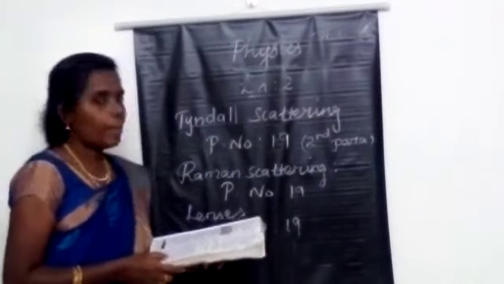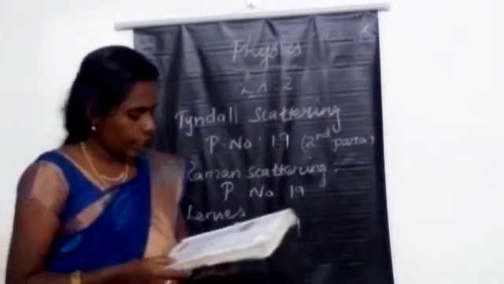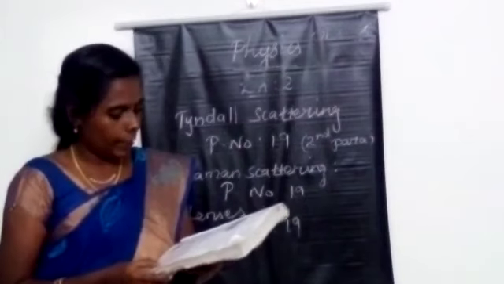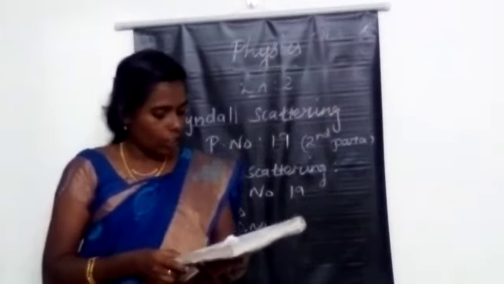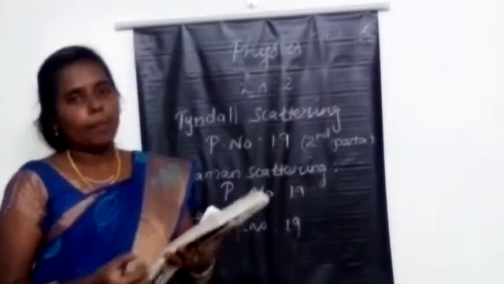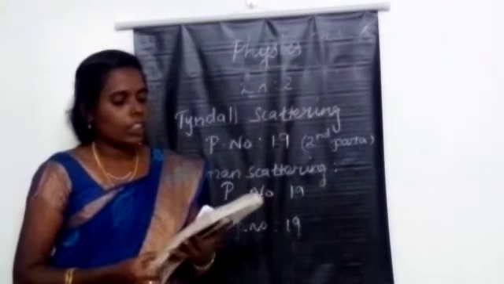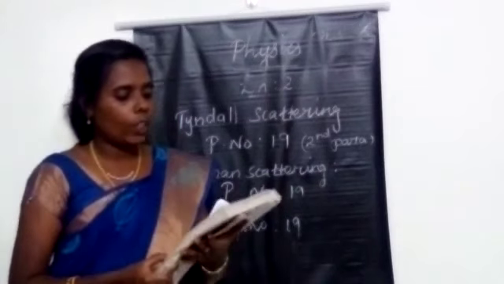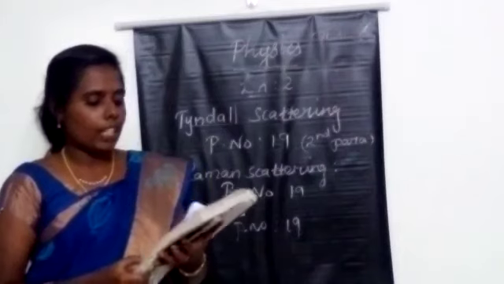Then, what do you mean by lenses? The same page number, lens paragraph. A lens is an optically transparent medium bounded by two spherical refracting surfaces, or one plane and one spherical surface. Then what are the two types of lenses? Next question, what are the two types of lenses? Just mark the convex or biconvex lens paragraph and the concave or biconcave lens paragraph.